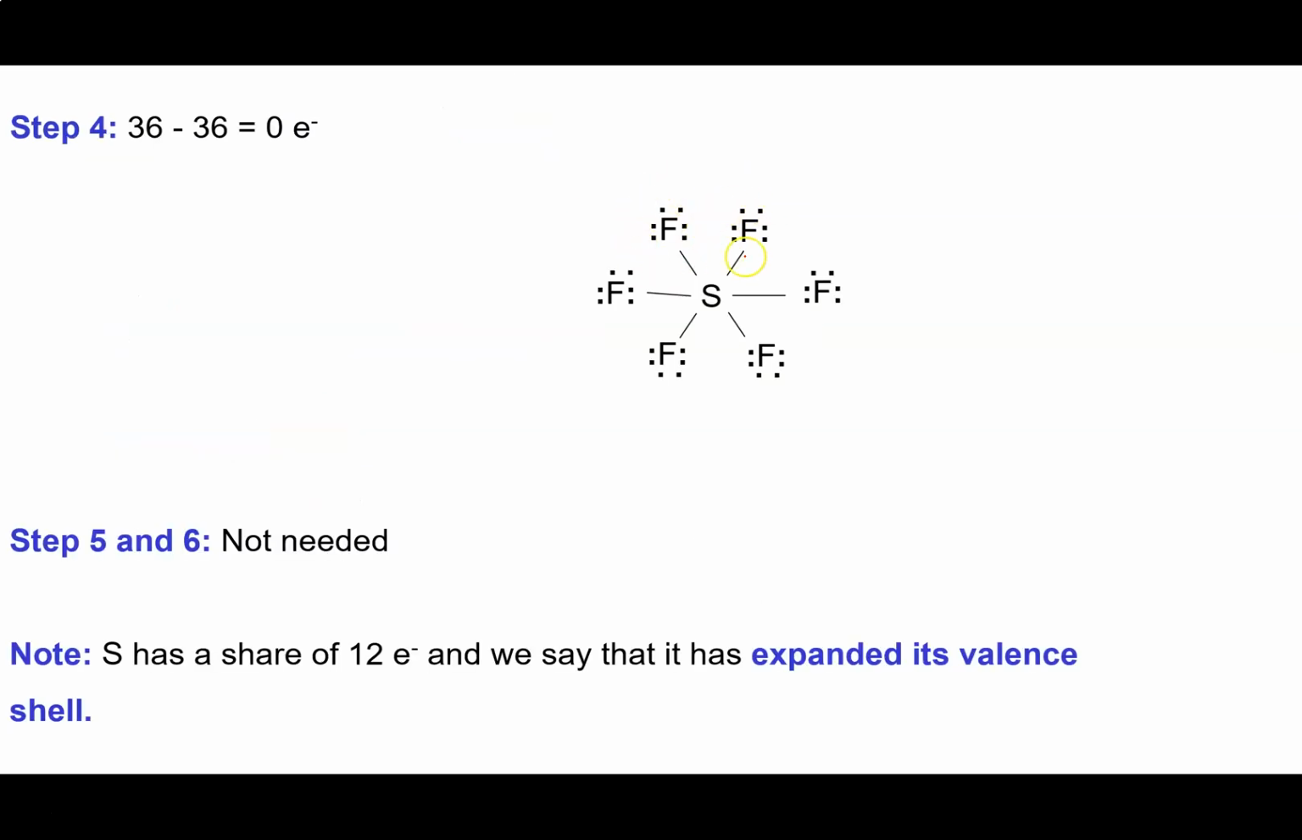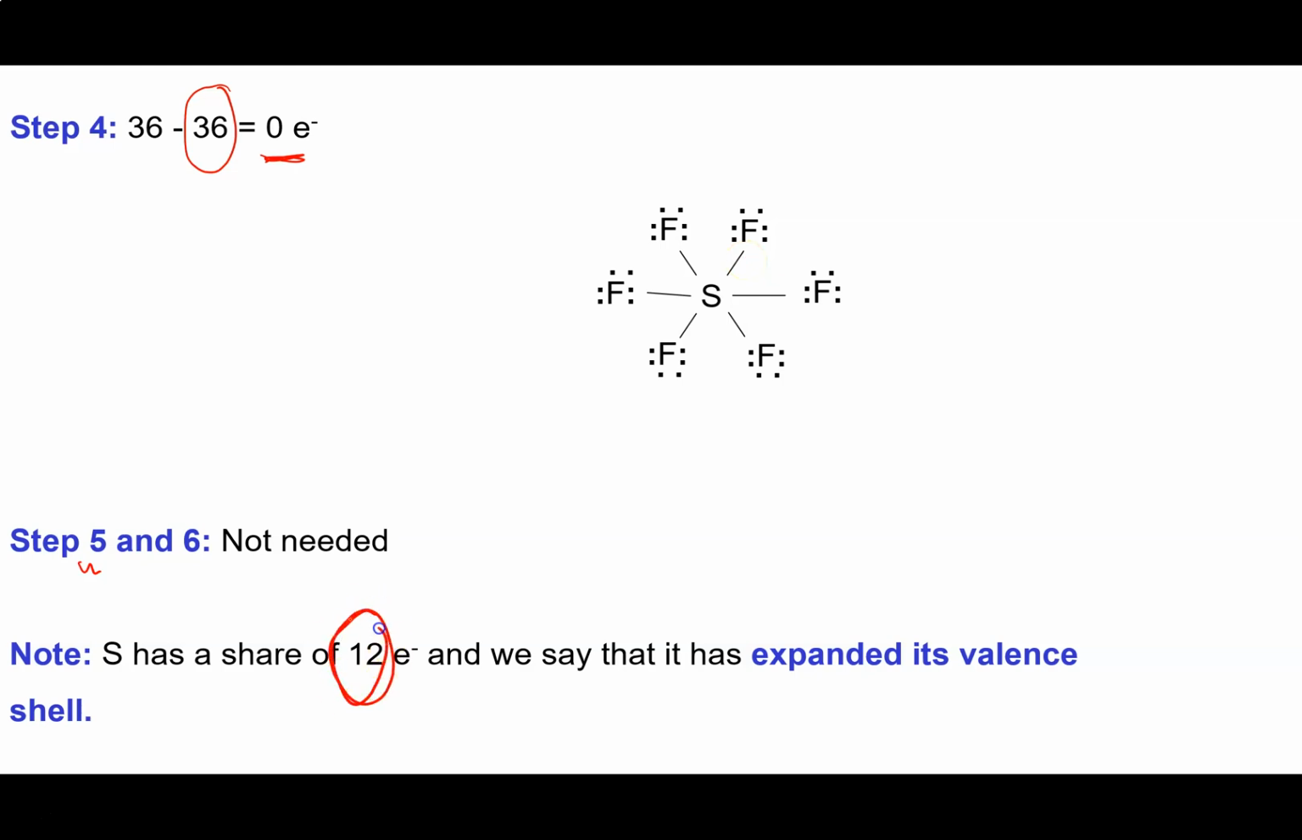So I put lone pairs on all of my outer atoms until they all have an octet. And so that's going to be 6 lots of 6, or 36. So 36 minus 36, no electrons left over. So step 5 is not needed. There's no electrons to place on my central atom. And what have we got? When we look at the central atom and consider whether it has an octet, 2, 4, 6, 8, 10, 12.